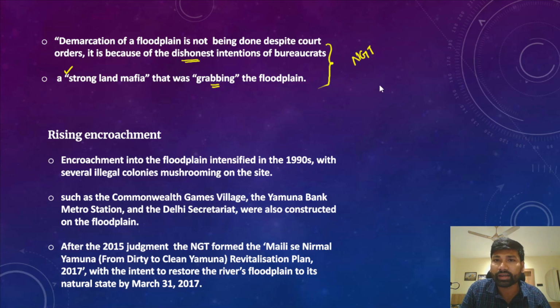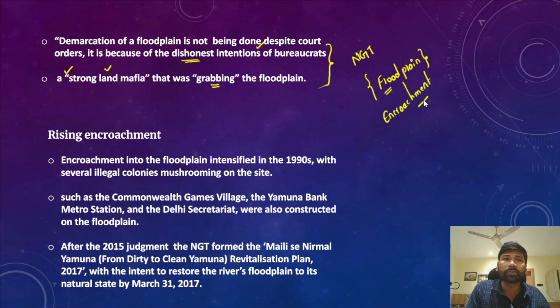Now, if you demarcate any region as a floodplain, what happens? Then you can take measures to prevent any illegal encroachment into the floodplain. Because of this, the strong land mafia and dishonest bureaucrats have been preventing the physical demarcation of this floodplain of river Yamuna, and that has been posing a lot of challenges. In recent years, the encroachment upon these floodplains has been significantly increasing. Increasing encroachment upon the floodplains is a major challenge.